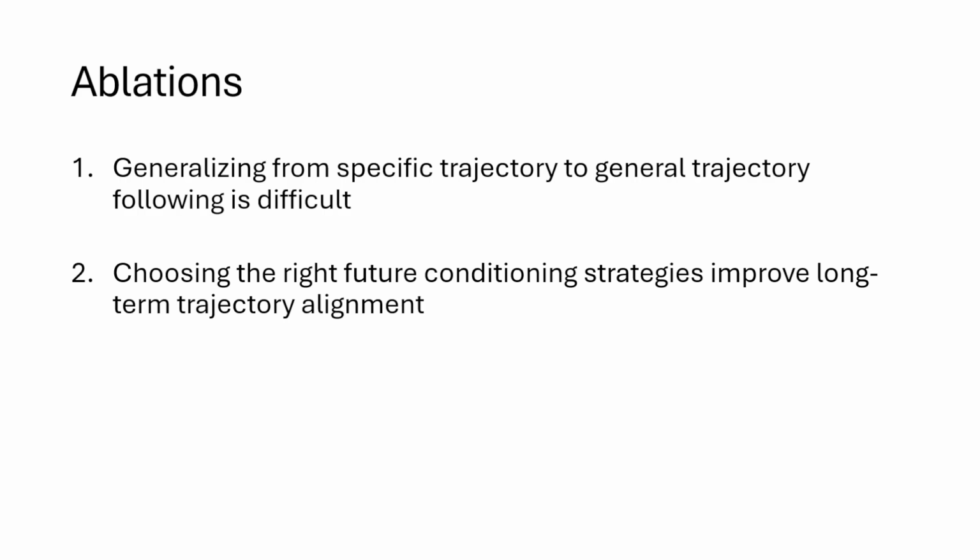This revealed to us that there is a generalization gap here, and not that the models are not capable of replicating complex trajectories. They're just not able to generalize to all of them at once. Additionally, we investigated several different ways of choosing the correct goal state to condition to, and saw that choosing the right technique had a huge impact on the long-term trajectory alignment.